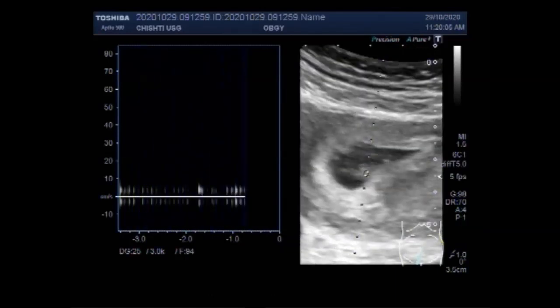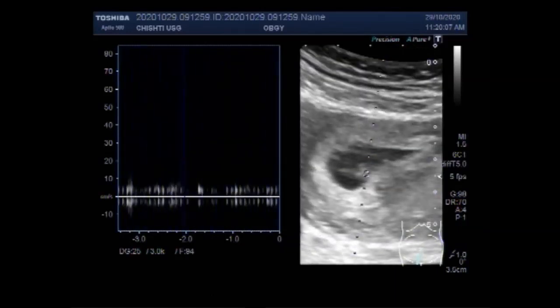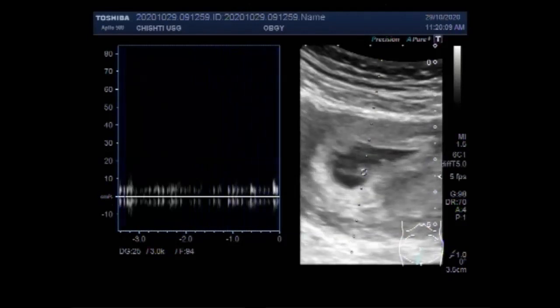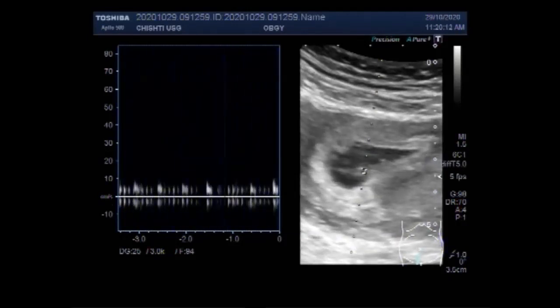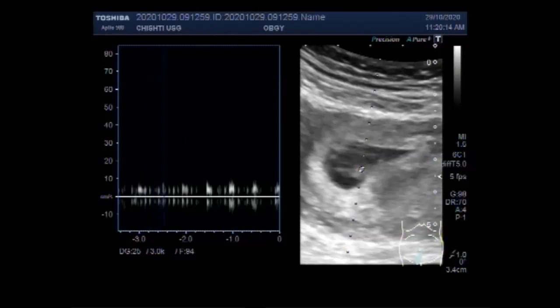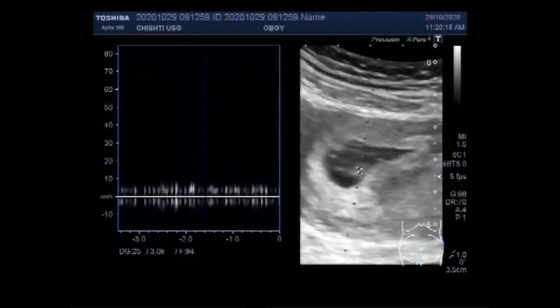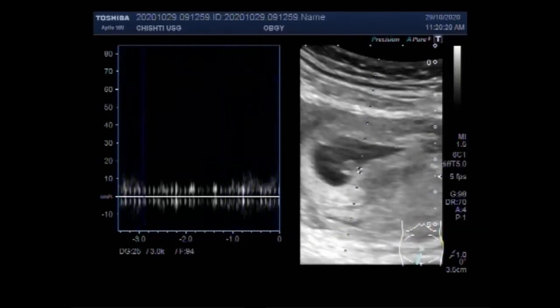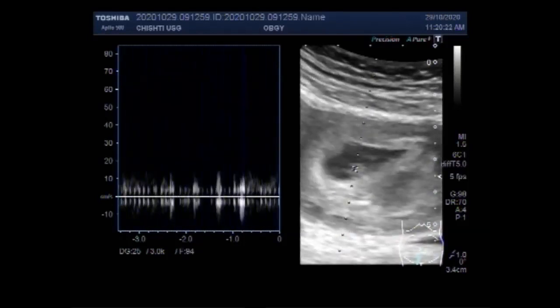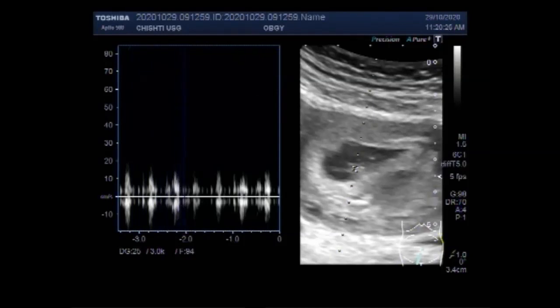Now you can see the fetal cardiac activity of the second gestational sac. The number of gestation sacs and the number of fetal heartbeats in early multiple pregnancy scan are strongly related with chorionicity.